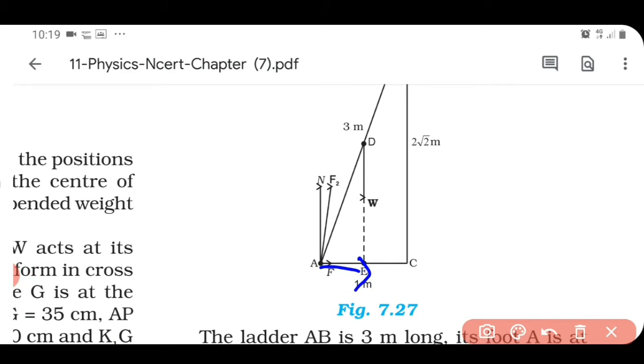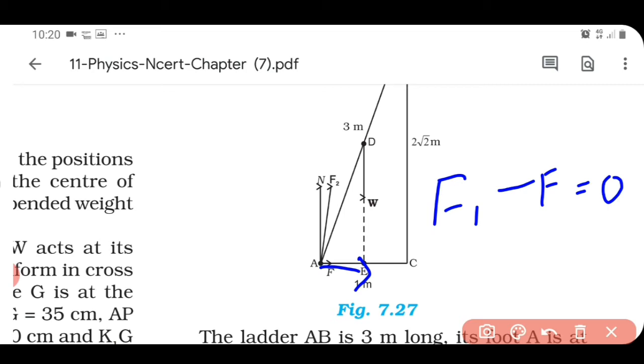So F1 and F are the two forces. They are acting in opposite direction. They are the only forces in horizontal direction. So for the translational equilibrium in horizontal direction, the net force should be equal to 0. One direction we will take positive, so the opposite direction has to be negative.